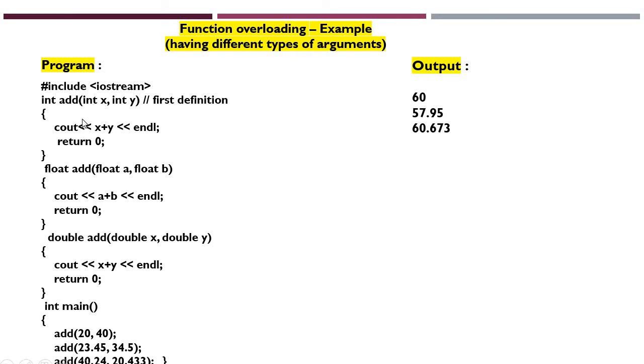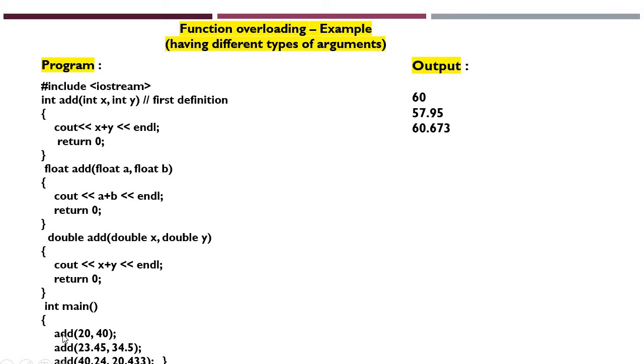In all the functions the function name is same, add, but the return type is different. Integer, float and double. So the number of arguments is the same: two arguments. Integer, here two arguments, here two arguments. But the data type is different. Here I have placed integer, here float and in the third case it is double. In all the cases I have summed the two values which we received as arguments.